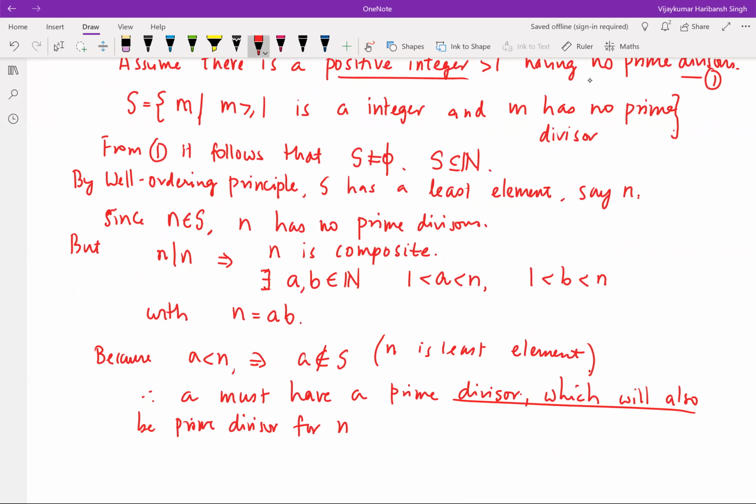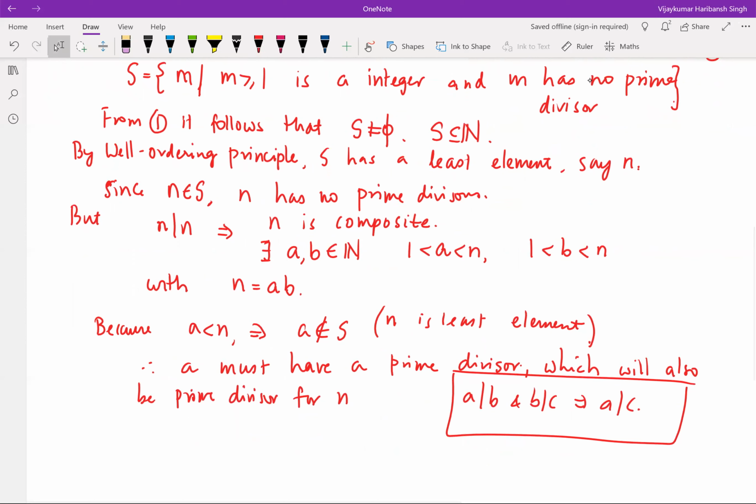Recall, if a divides b and b divides c, this implies a divides c. So a has a prime divisor, let's call that p. p divides a and a divides n, therefore that prime divisor divides n, which is a contradiction.